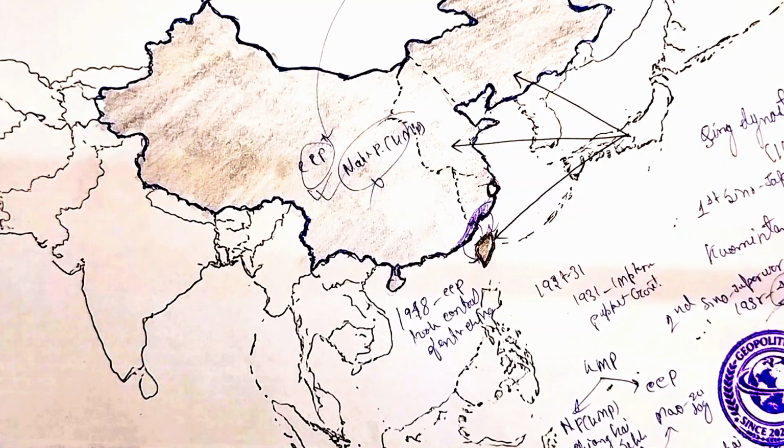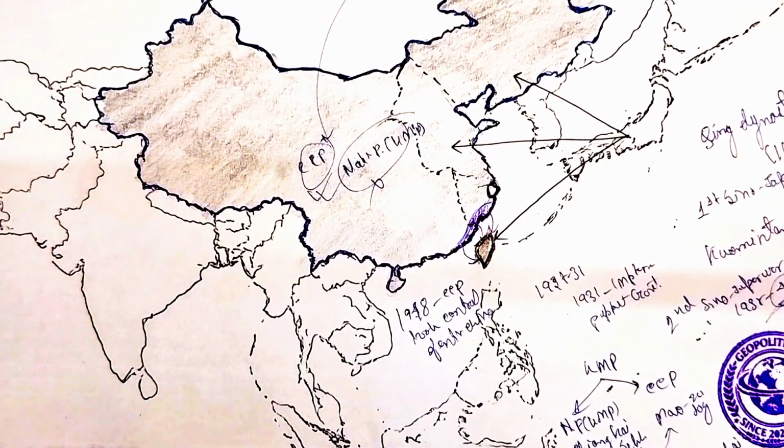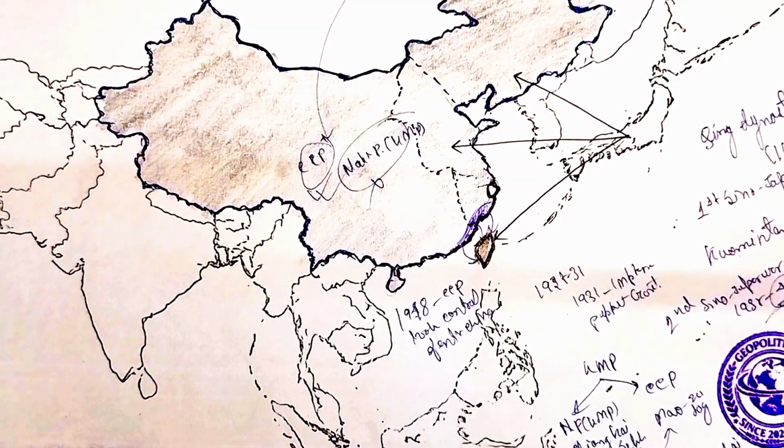Now, that was the history of China and Taiwan. Now you decide whether Taiwan is whose part, or it's independent. Please tell me in the comments.